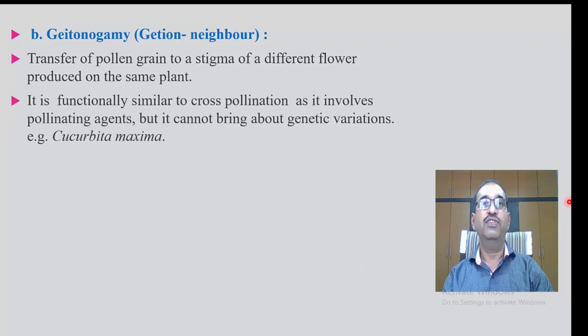It is functionally similar to cross-pollination as it involves a pollinating agent, but it cannot bring about genetic variation, for example, Cucurbita. Third one, xenogamy, which is also called cross-pollination.